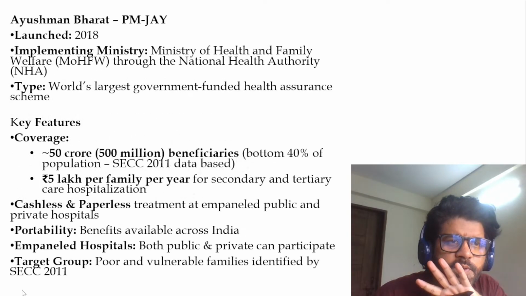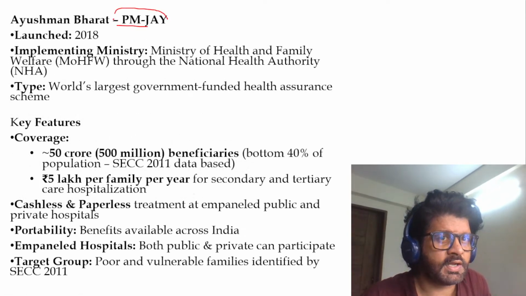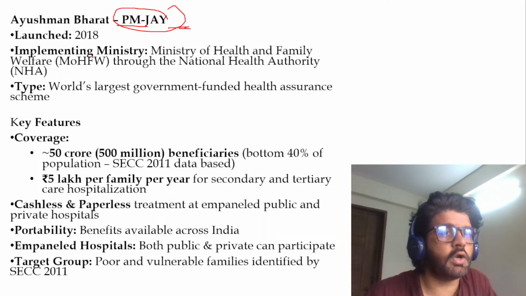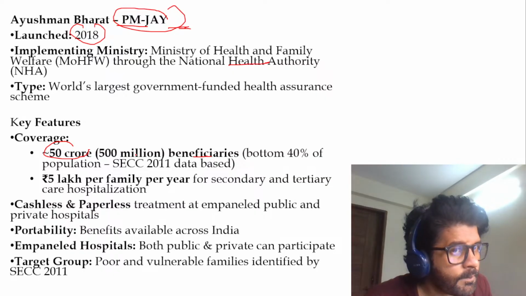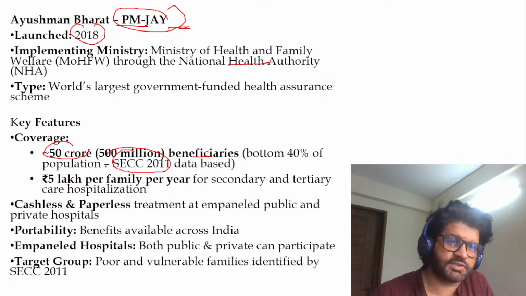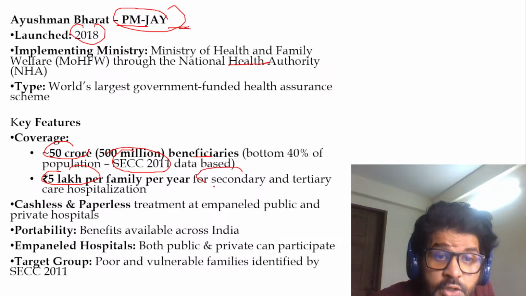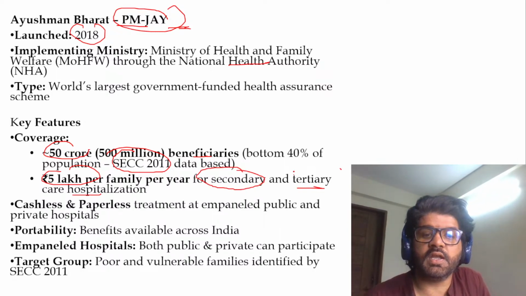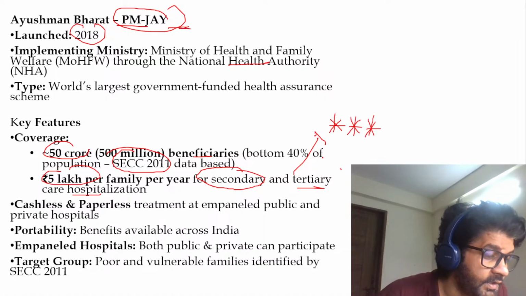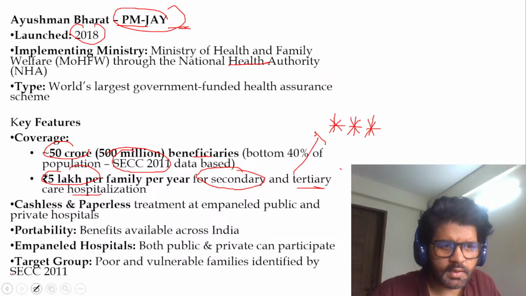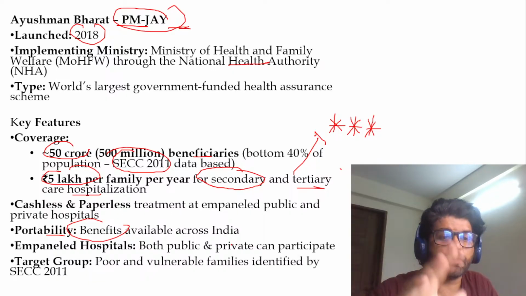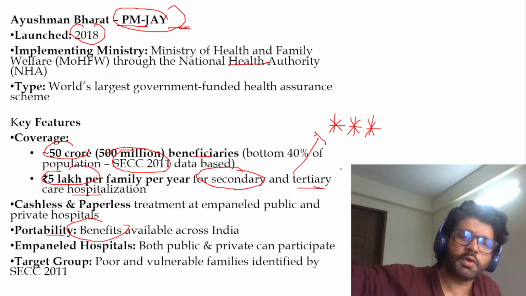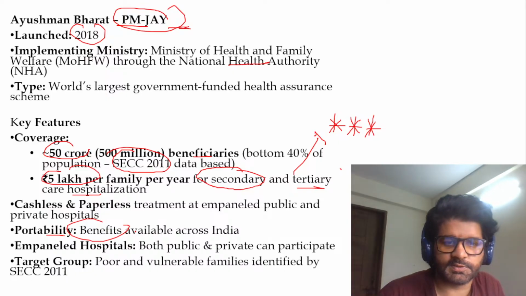Now let's solve some questions based on whatever we have read. Ayushman Bharat PMJAY is one of the keywords of this editorial. Launch, which ministry is involved, we have talked about all these things. 50 crore beneficiaries, poorest people identified by SECC. We have discussed this. 5 lakh, discussed this, but not for primary care, only secondary and tertiary care. These are keywords, very, very important. Portability means the benefit is available for both private and public hospitals. It's not like you can only access benefits in public hospitals.